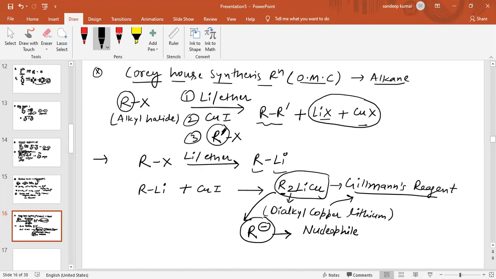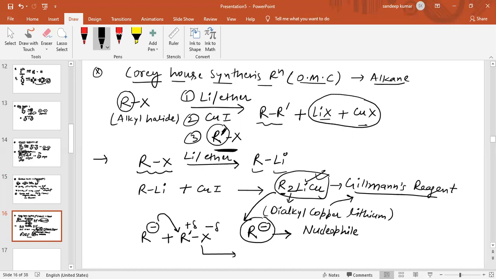Now see how the reaction takes place. As we know, RX is used for the preparation of Gilman's reagent. Now the reaction with R'X: this R minus will attack the alkyl halide, because this carbon is partial positive and R minus is negative.